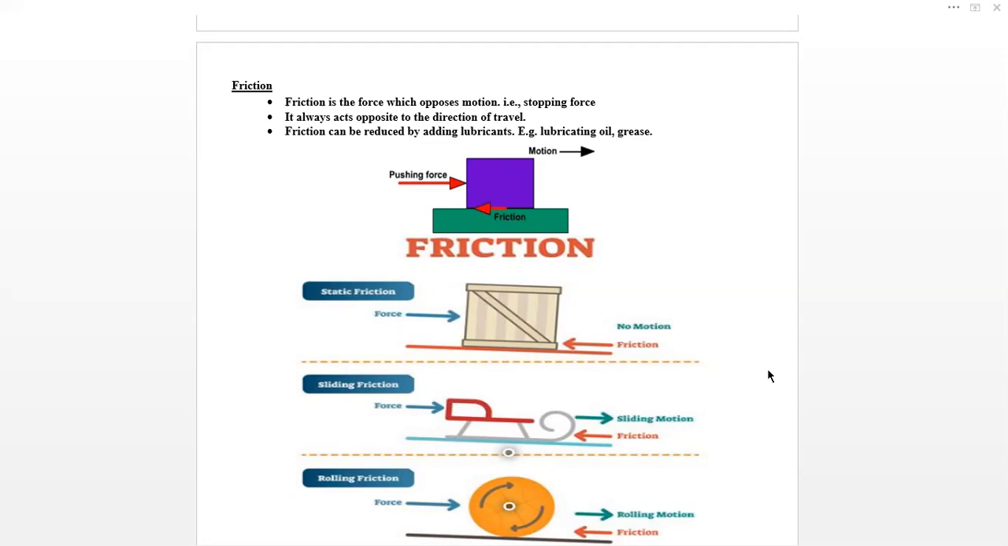Now look at this example. If we apply a pushing force on an object, a heavy load, you will see movement will occur in the forward direction, but on the surface a friction force will apply, and this friction force will be in the backward direction.